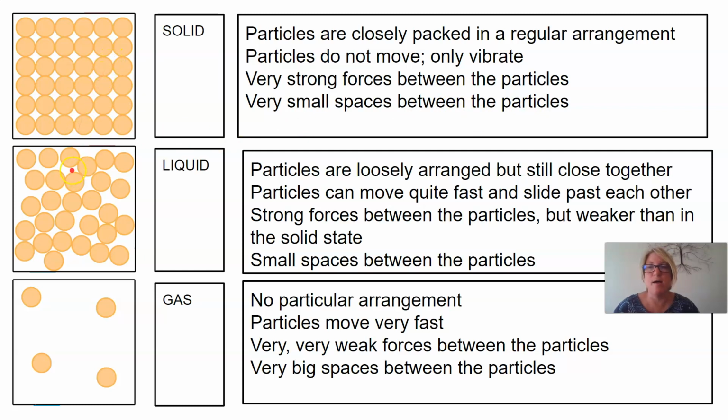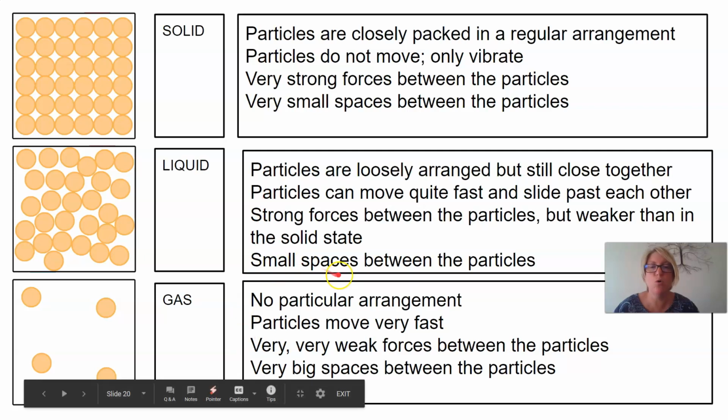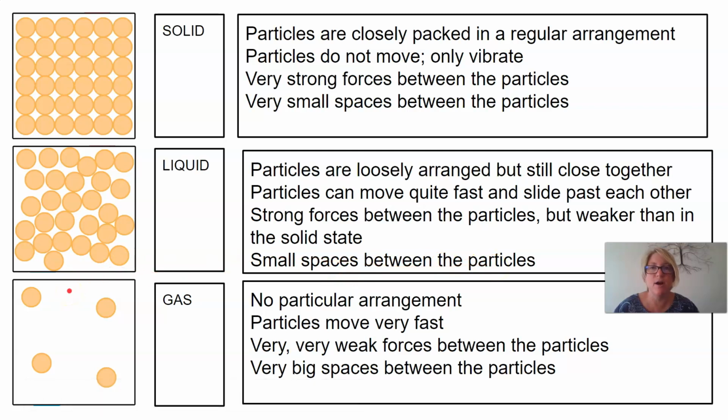This is a diagram of a liquid, and in a liquid, the particles are loosely arranged but still close together. The particles can move quite fast and they can slide past each other. Strong forces between the particles, however, but they are weaker than in a solid state, and there are small spaces between the particles. If we have a look at this diagram here, that's of a gas.